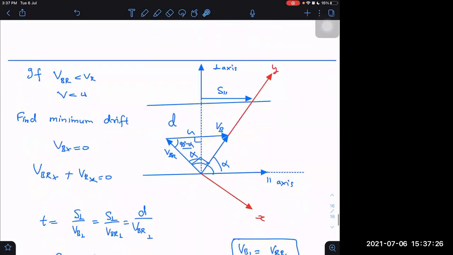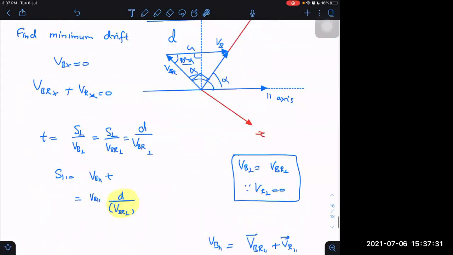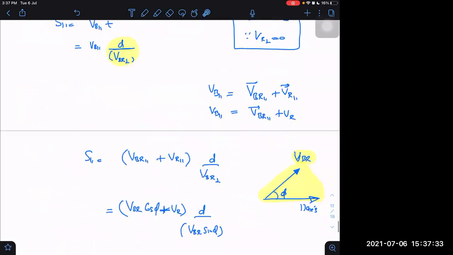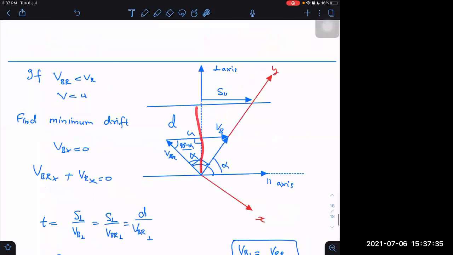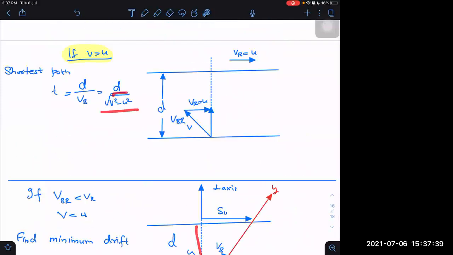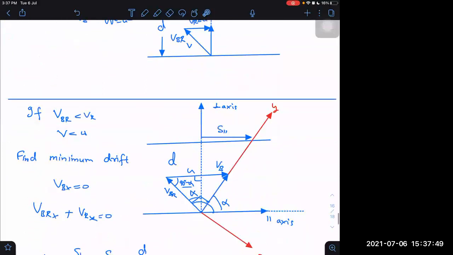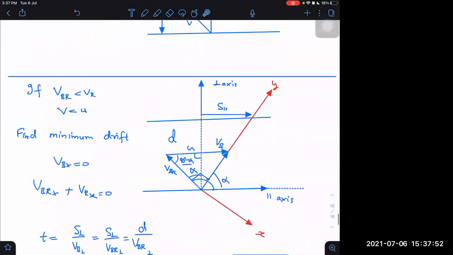Okay. Sir, in this case, can't we reach directly opposite banks? No, it is impossible, because I told you already, we found time taken to reach came out to be d upon root of v square minus u square. But v is less than u, means this will become imaginary. Root of negative number is imaginary, and time is imaginary. Means there is no real time possible by which we will be able to cross it directly this way. It is impossible to do so. Okay. Right.